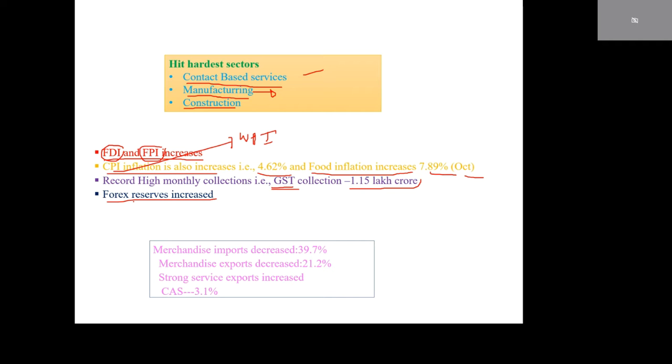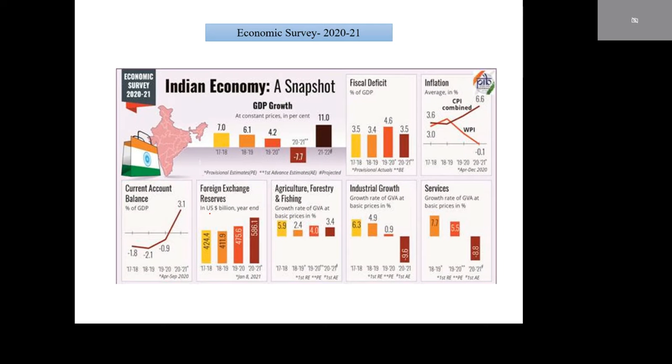Forex reserves increased. Suppose we take the RBI. Forex reserves in the form of dollars have increased. Whereas consumer price index increases, in 2019-20 it was 4.6, estimated is 6.6%.